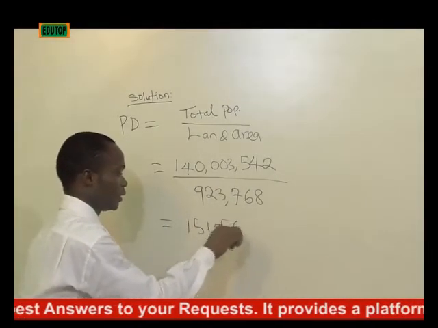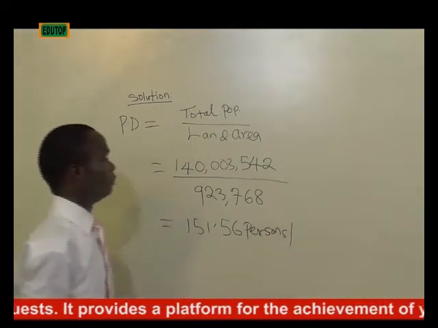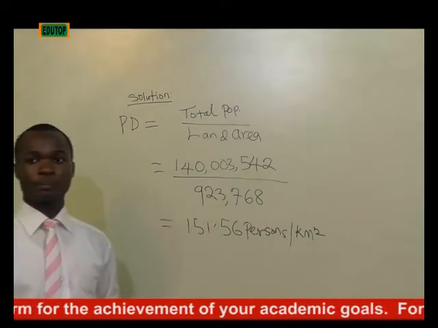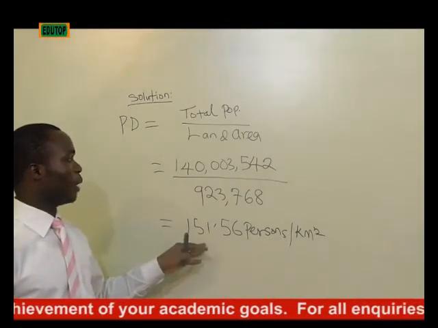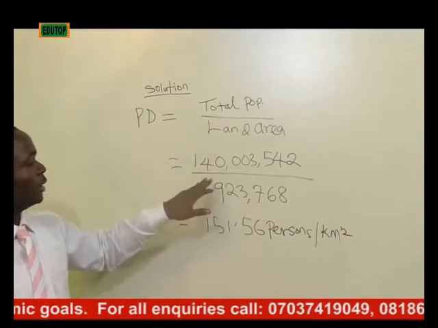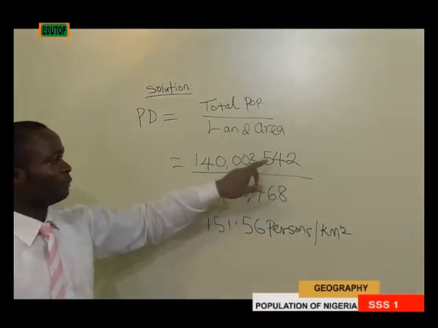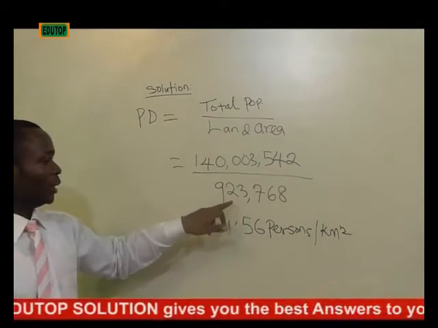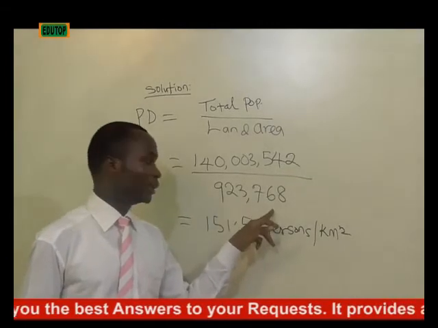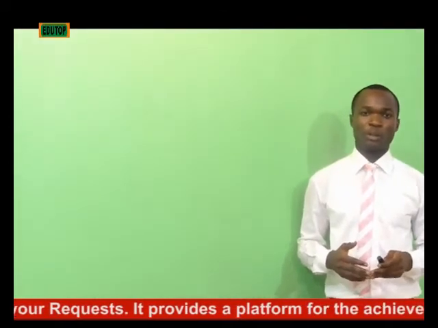Now, if you do this simple division, you will have 151.56 persons per kilometer square. So this is the population density of that country, which had a total population of 140 million and 3,542 persons, with a land area of 923,768 kilometers square.